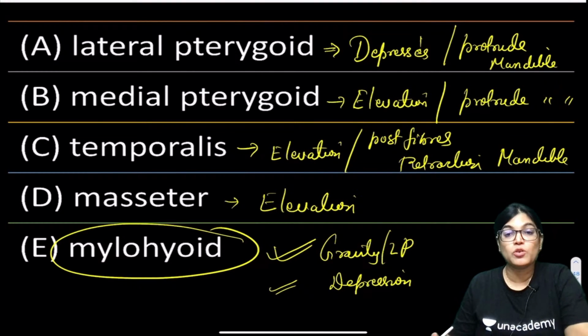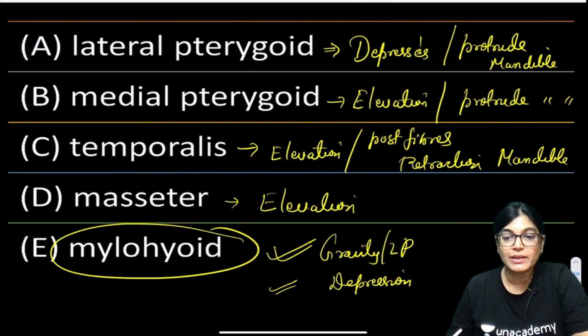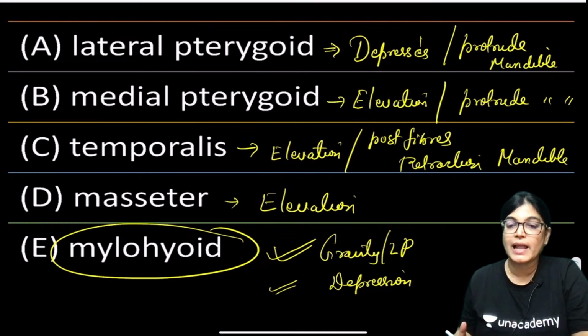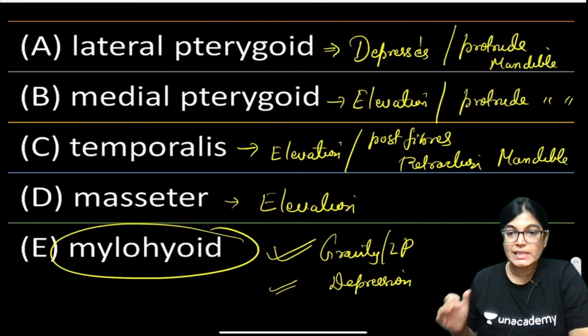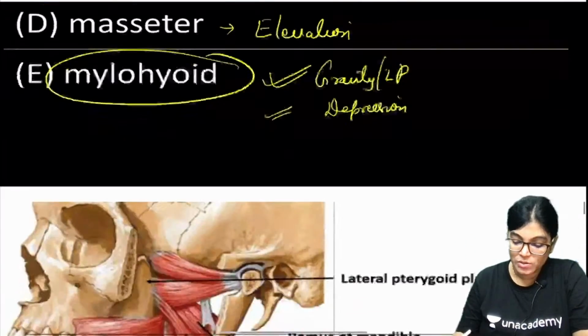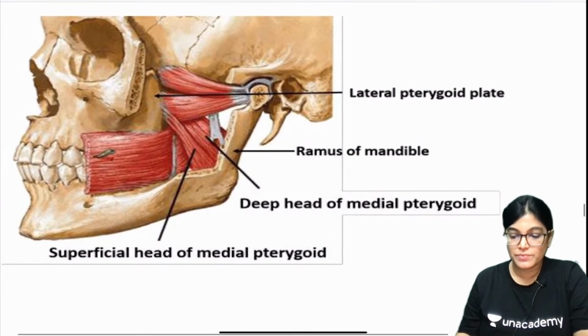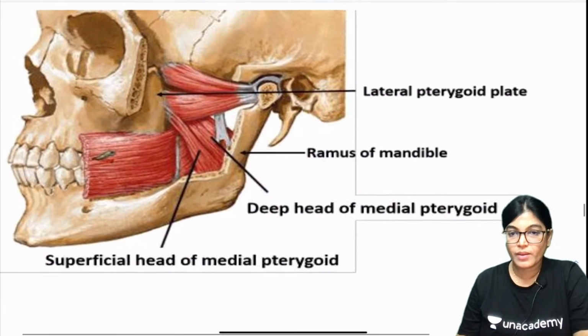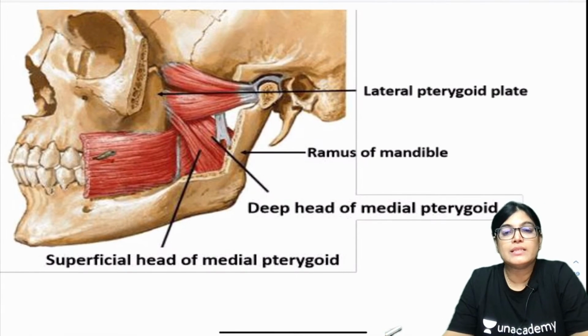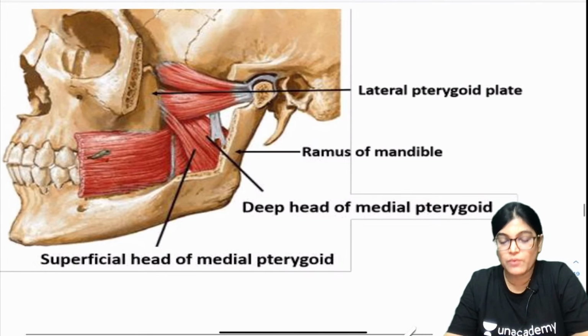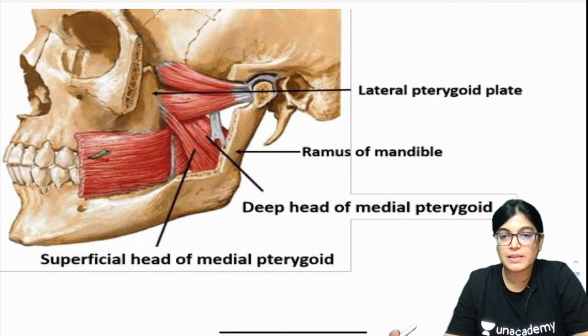So yes, let's move on to further details. I want to show you the muscles and tell you about the origin and insertion in brief. So let's move on to the first diagram. Here, my dear friends, you can visualize this diagram. Is it visible? We are seeing two muscles in this diagram: one is the lateral pterygoid, another is the medial pterygoid.